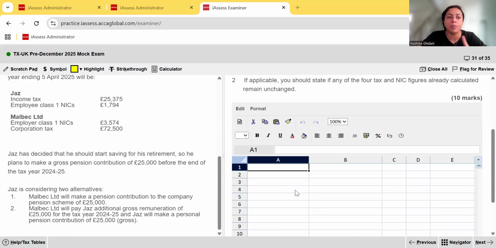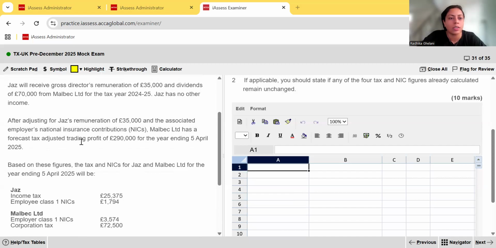But from the company perspective, the corporation tax figure will definitely change. Why? Remember when we were reading through, I told you that the contributions that companies make into the pension schemes of employees, they are allowable deductions when computing the trading profit, okay? So this 25,000 is going to reduce this tax-adjusted trading profit of 290,000 that you see there. And once that reduces, obviously the corporation tax liability will also reduce. So let's start with the first alternative.